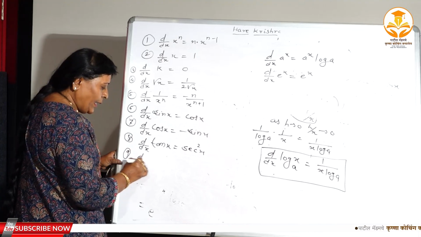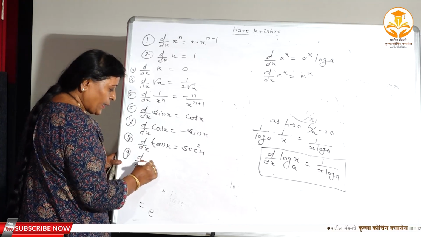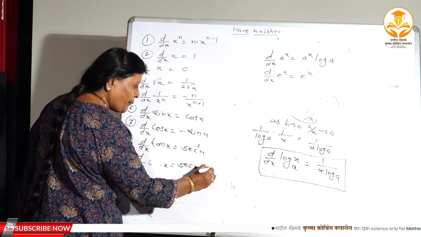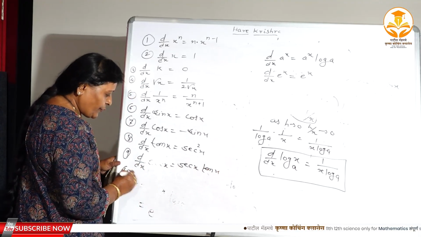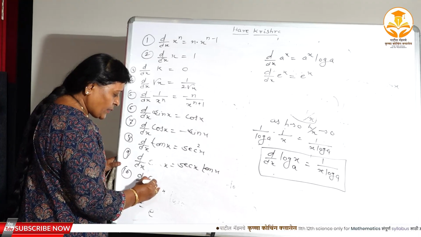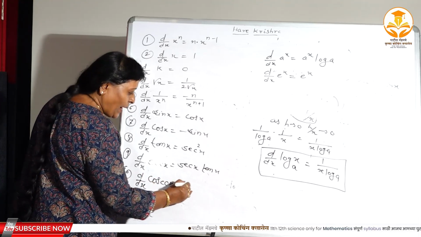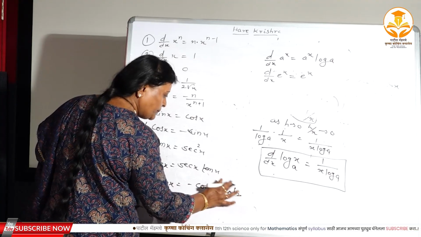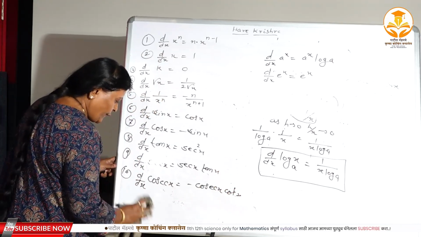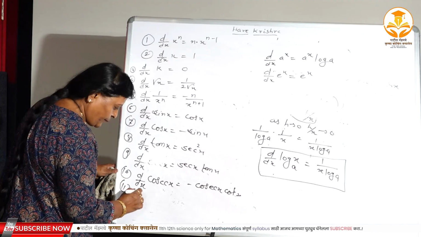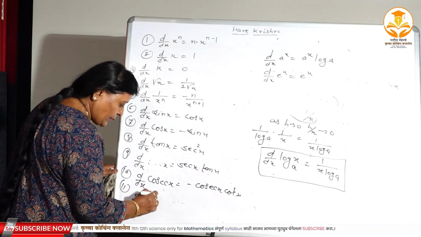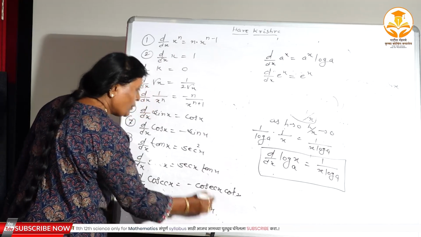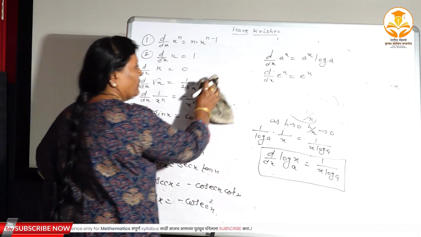Ninth, d/dx of sec x is sec x into tan x, d/dx of cosec x is minus cosec x into cot x, d/dx of cot x is minus cosec square x, right? Now these are the 6 trigonometric.